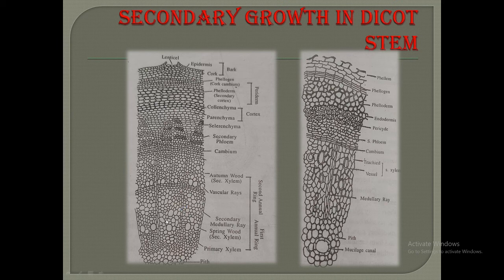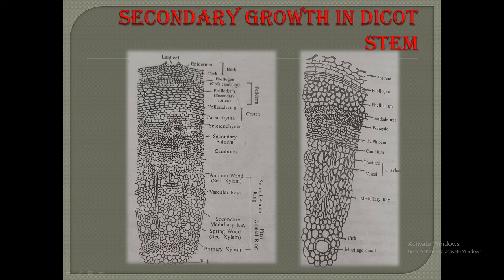So, now the cork cambium. This is the vascular cambium, the region of activity of the vascular cambium, and this is the region of the cork cambium. During the activity of the vascular cambium, the cork cambium appears in the cortex region.